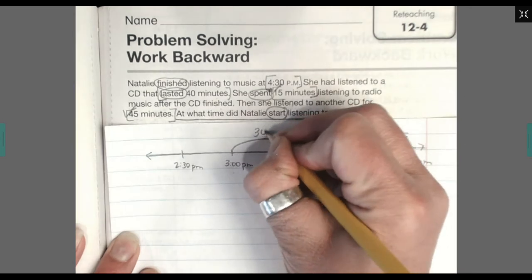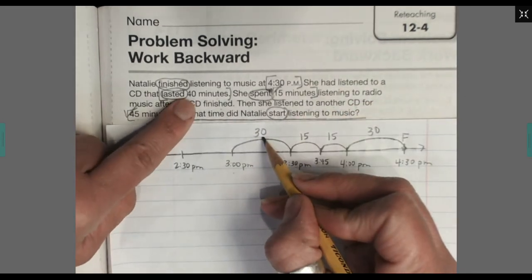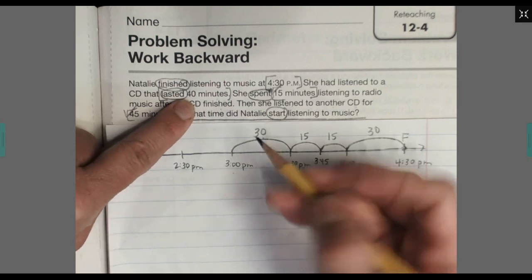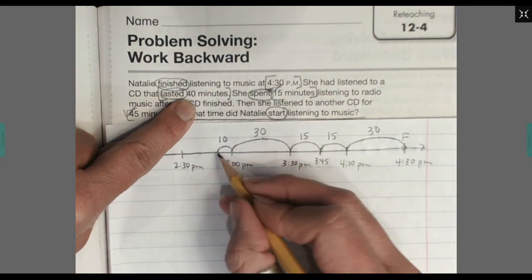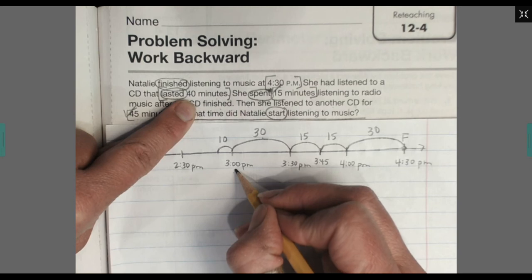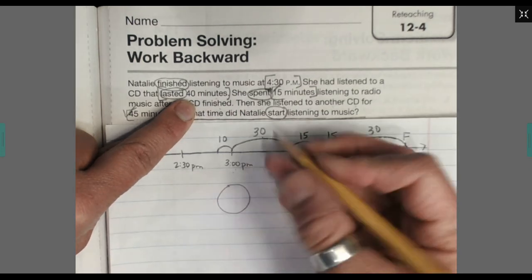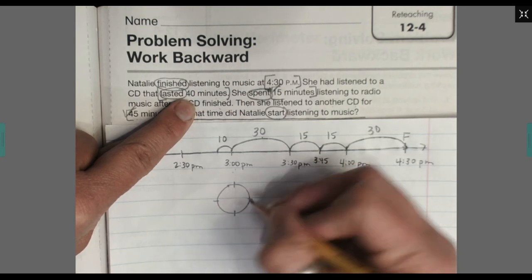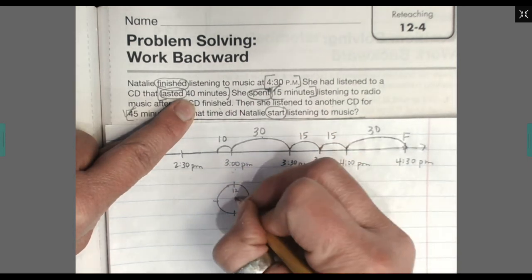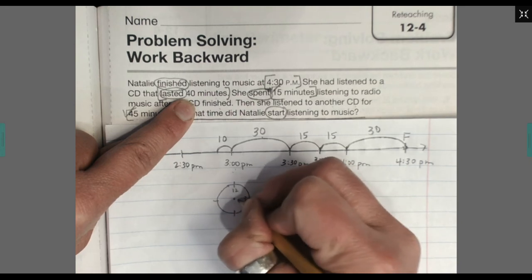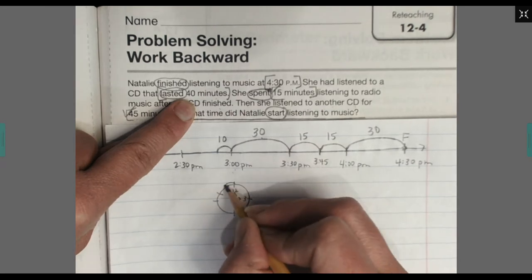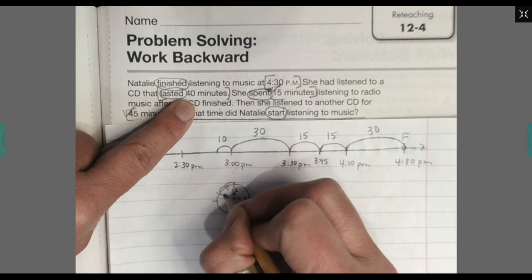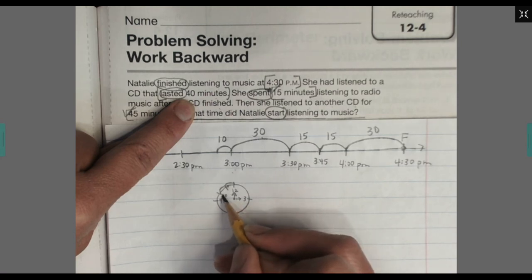So how many more minutes do we need to go? We only need to go 10 more minutes. So what would 10 more minutes be before 3 o'clock? Looking at our clock, I should have one, but I don't. Here's my 12 o'clock. So here's my 3 o'clock time. And what would 10 minutes be before that? This is 5, that's 10. So if that minute hand was pointing there, and this hour hand goes a little before the 3 o'clock, that is 2:50